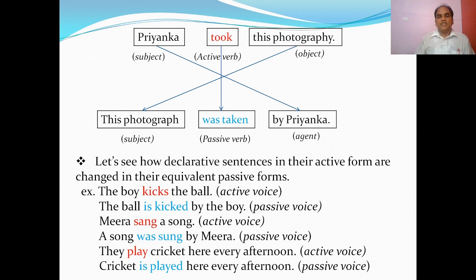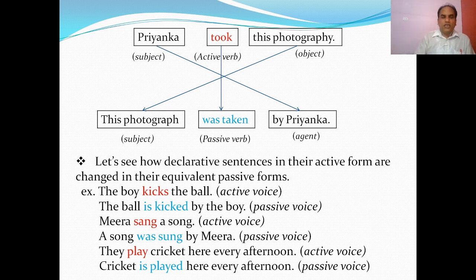So in this sentence, the receiver of the action is focused. So this is passive: "This photograph was taken by Priyanka." "Priyanka took this photograph" is in active voice. We can change this sentence to passive as "This photograph was taken by Priyanka", and we can turn this into active as "Priyanka took this photograph".